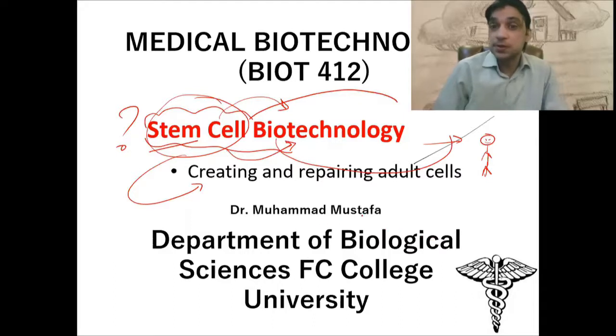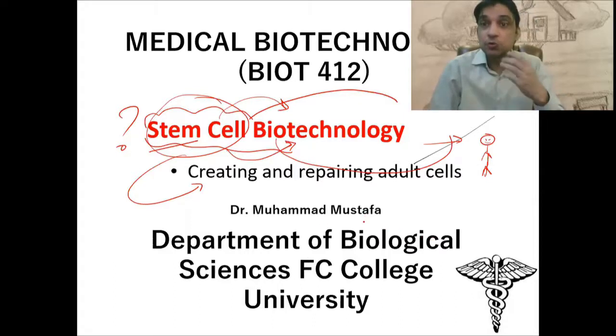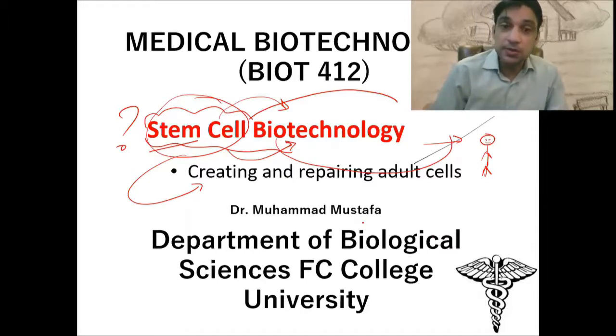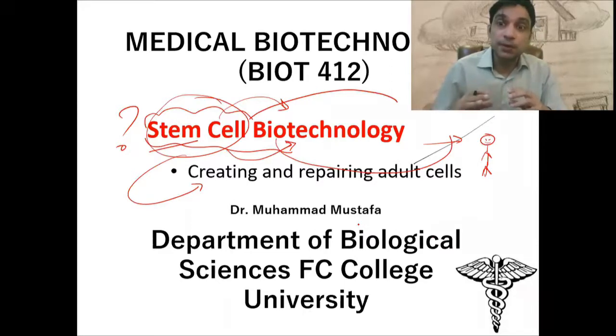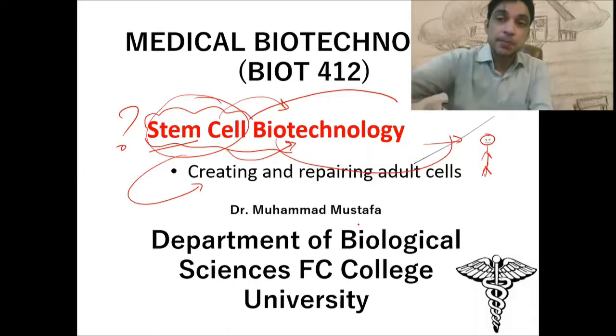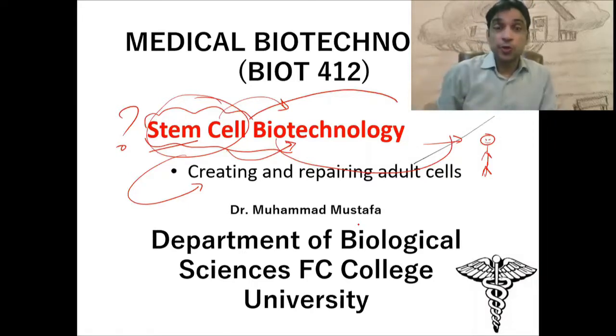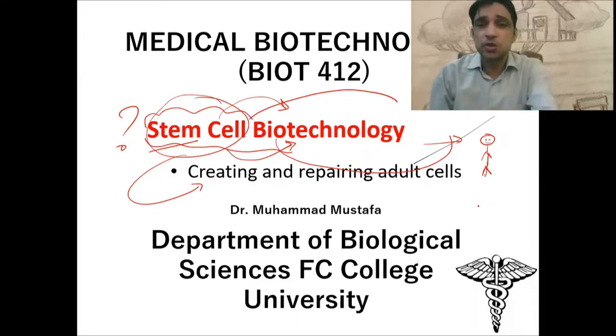How can we use the stem cells to replace the adult cells or to fix the errors present in the adult cells? Because whenever there is an error in our cells when we are adults, those errors impart abnormality, which in other words is called disease. So if a disease arises due to the dysfunction of cells, we can replace those faulty cells with the correct ones with the help of stem cells. How is that possible?